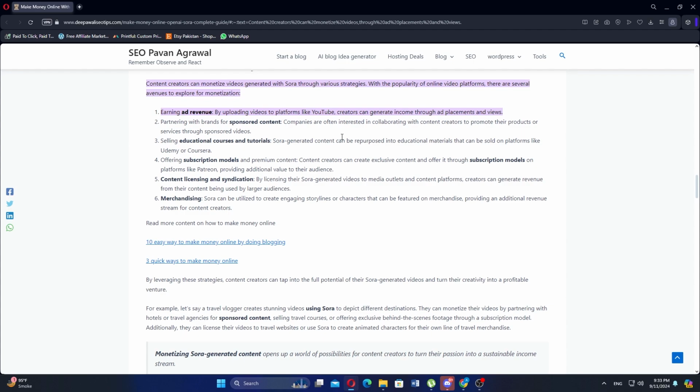Content creators can create exclusive content and offer it through subscription models on platforms like Patreon, providing additional value to their audience. By licensing their Sora-generated videos to media outlets and content platforms, creators can generate revenue.